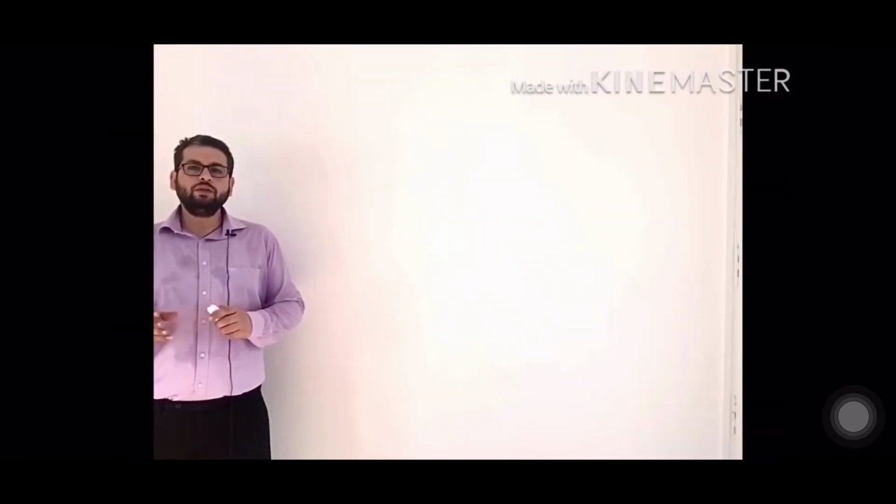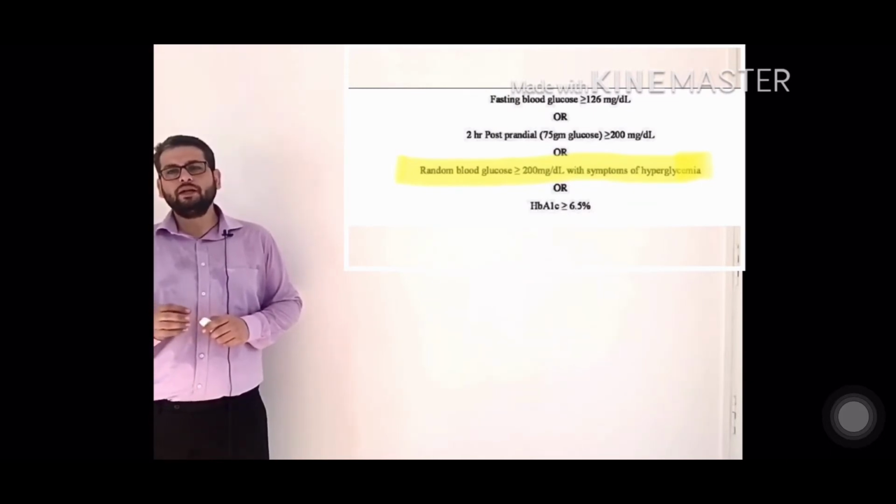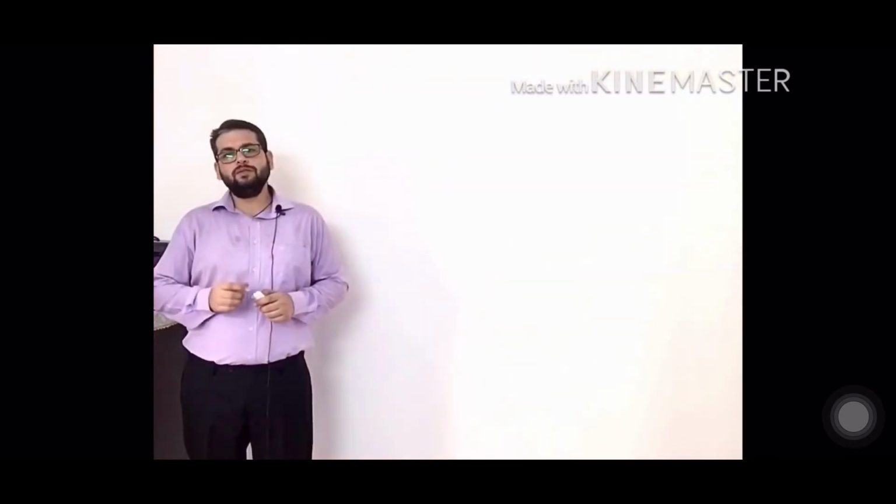Now the more the number of values of a particular patient in the diabetes range, the more suggestive of the patient having diabetes. So out of this, one more category is there. If somebody has a random blood sugar of 200 along with the osmotic symptoms which I discussed earlier, then that is also categorized as diabetes.